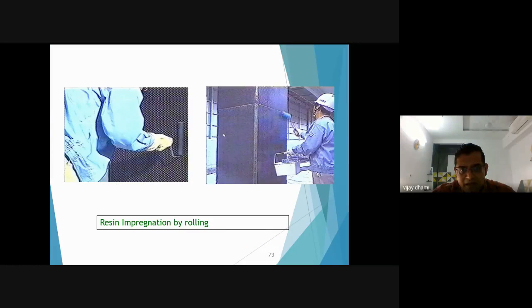So you are applying a fiber wrap on your column, and after fabric application, this kind of rollers are used to make it properly bond with your old RCC structures. Means air should not be there in the layer between the RCC and the fiber. So such kind of rollers should be used for removing air from the surfaces.